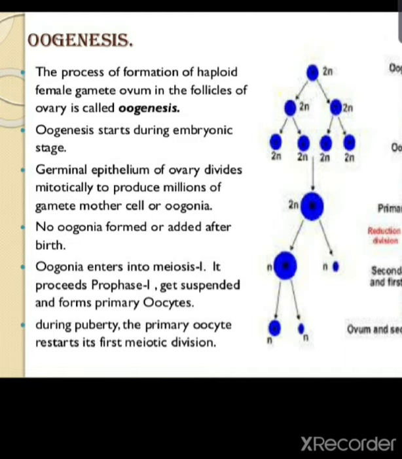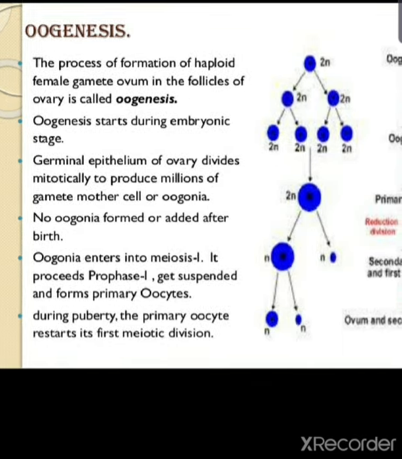In our previous class we have already discussed spermatogenesis. So today we will discuss oogenesis. The female reproductive organs you have already studied in class 10, so just go through all of this, the glands and the reproductive organs. If you have any doubt, we will discuss it in the live class. So today we will discuss the oogenesis process.